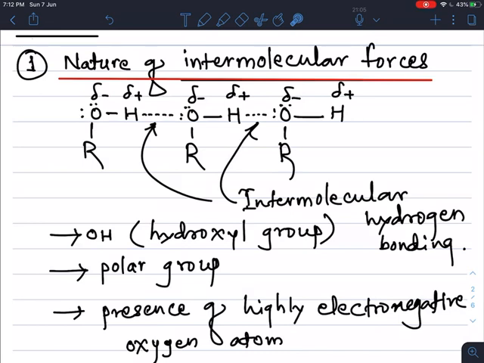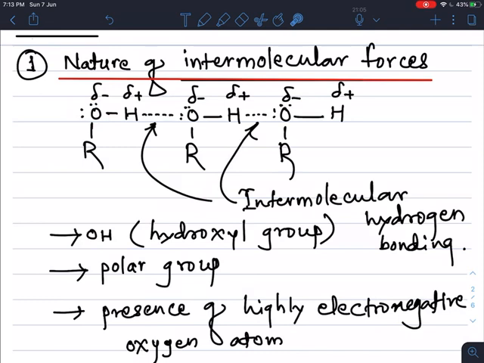charge. At the same time, hydrogen carries partial positive. Same way, in other alcohol molecule, oxygen carries partial negative, hydrogen carries partial positive charge, and due to this partial positive and negative charge, there is an extra bonding that takes place in between two molecules. So the bonding that takes place in between two molecules is called intermolecular hydrogen bonding, and this bonding takes place due to